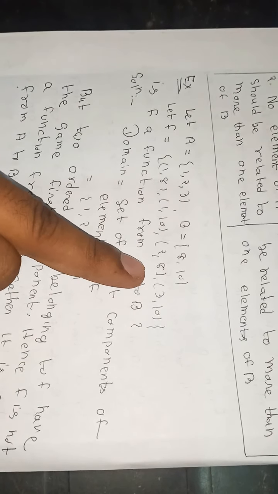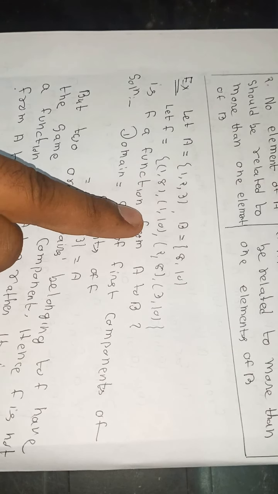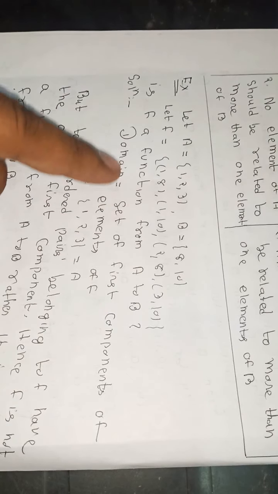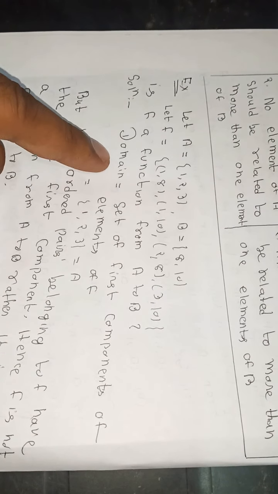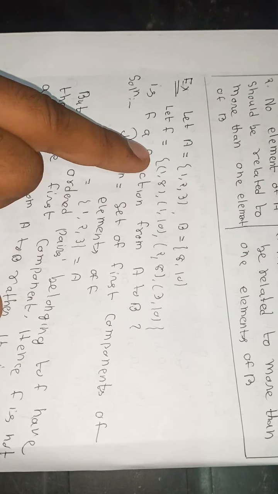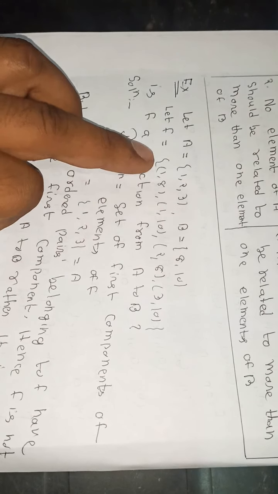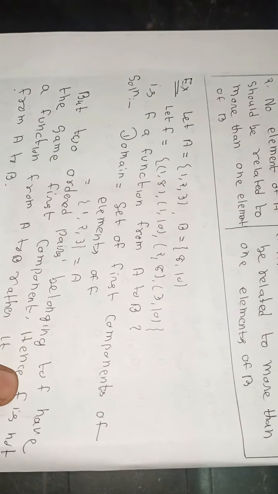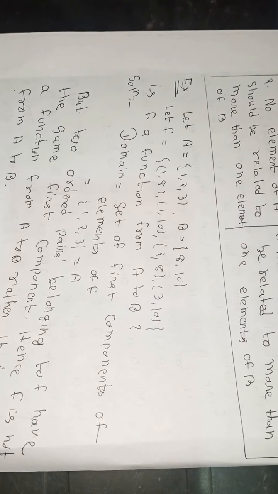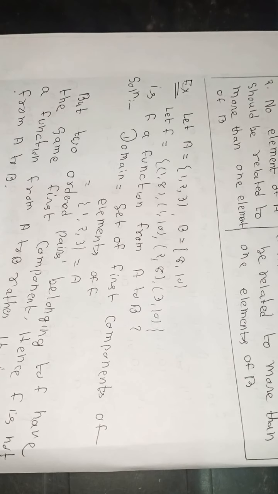For example, A = {1, 2, 3}, B = {8, 10}. Let f = {(1, 8), (1, 10), (2, 8), (3, 10)}. Is this a function from A to B? The domain of f is the set of first components of the elements of f, so {1, 2, 3} is the domain, equal to A. But two ordered pairs (1, 8) and (1, 10) belonging to f have the same first component. Hence f is not a function from A to B according to the definition. Rather, it is a relation from A to B.